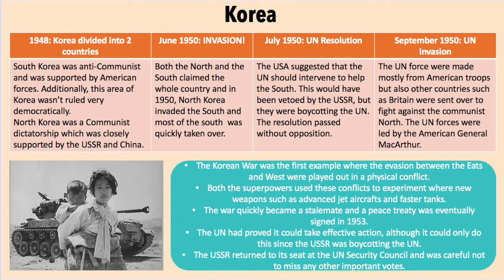In July of 1950, the UN got involved. The United States of America suggested that the UN should intervene to help the South. This would have been vetoed by the USSR, but they were boycotting the UN. The resolution passed without opposition.